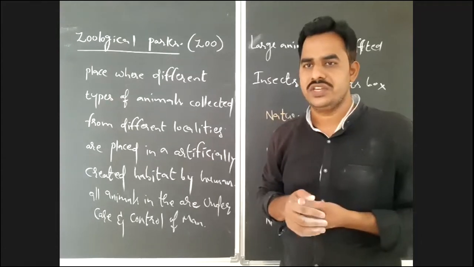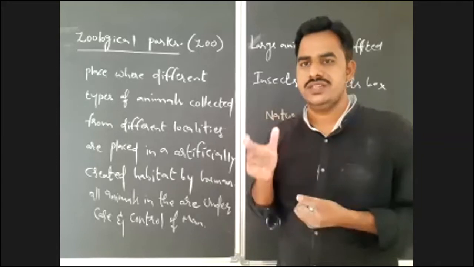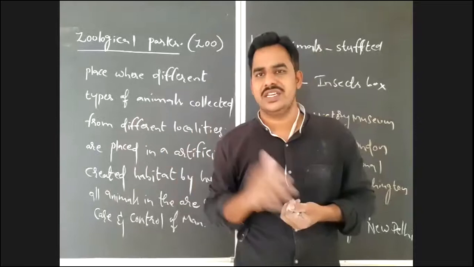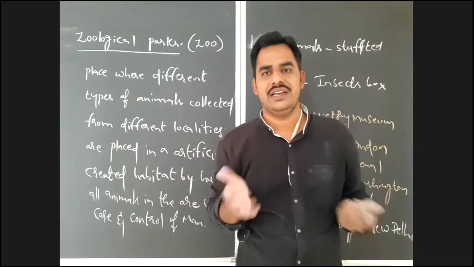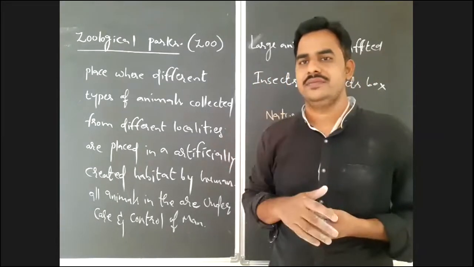That you have to notice about the zoo and zoological park. So in a small zoo, all animal activities are restricted. Animals cannot move freely as in nature. So they are completely like in exile.